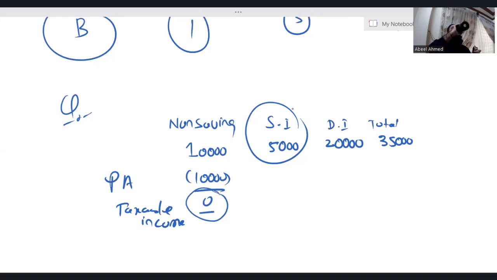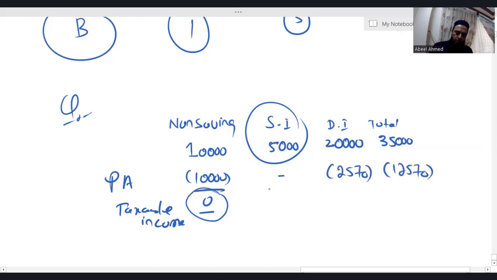Why? Because the entire 5,000 falls in the starting rate band, where the applicable tax rate is 0%. So in the situation where the entire saving income simply falls in a starting rate band, do not deduct the remaining personal allowance from the saving income. Instead, deduct the remaining personal allowance from the dividend income, which is 2570. So 20,000 minus 2570, 17,430.